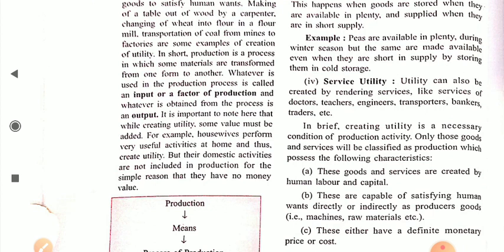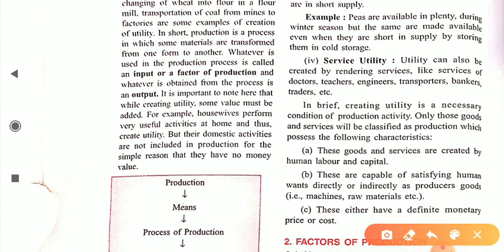Then a carpenter did hard work and converted that wood into a table. Now we can create utility from the wood, and the utility which he created in the form of a table is known as a material good. That's why production means material goods with utility, so that we can satisfy our wants. This is the point of view of modern economics.